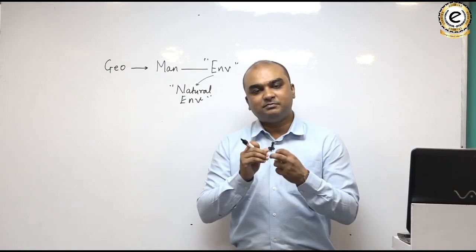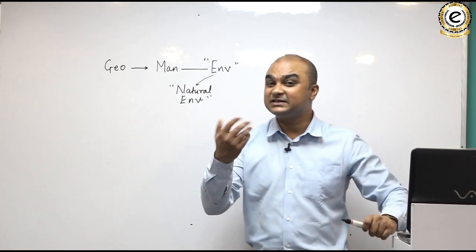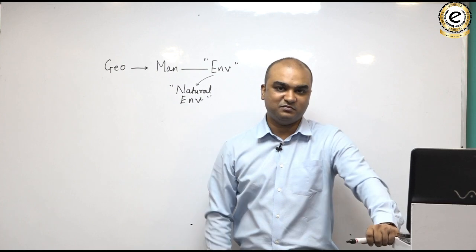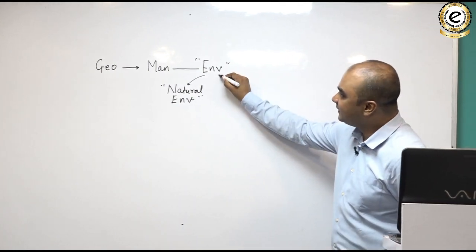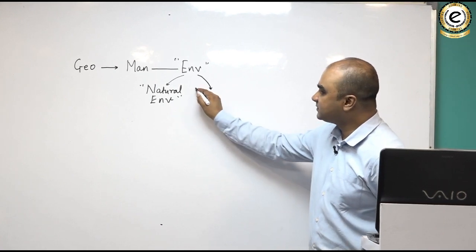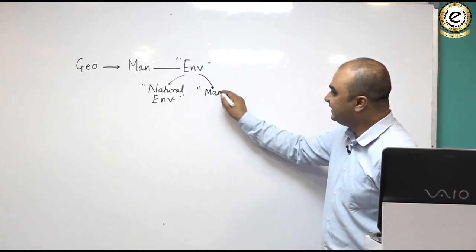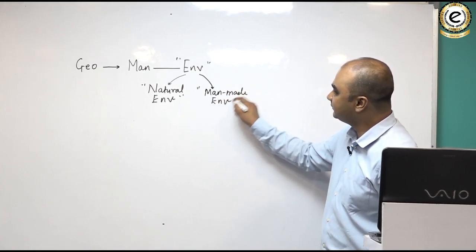These are part of the social environment or the cultural environment, socio-economic, politico-cultural environment which man has created. So can I say that environment is of two types? One is the natural environment, the other one is the man-made environment.